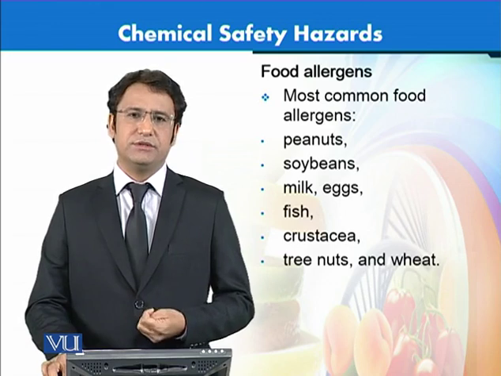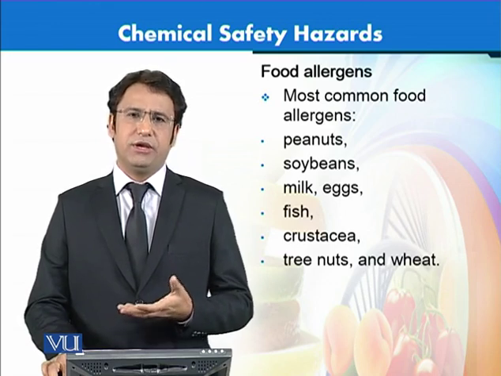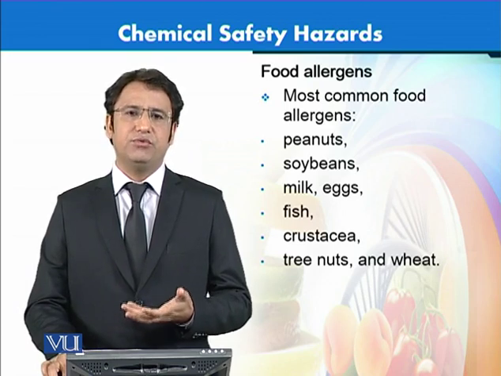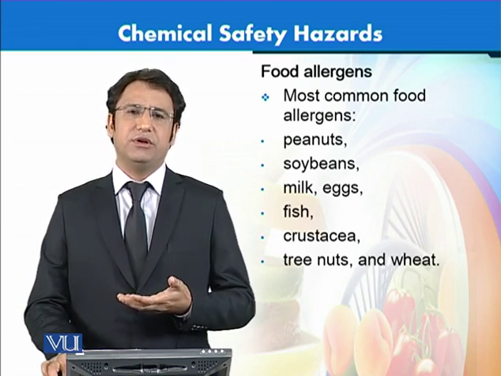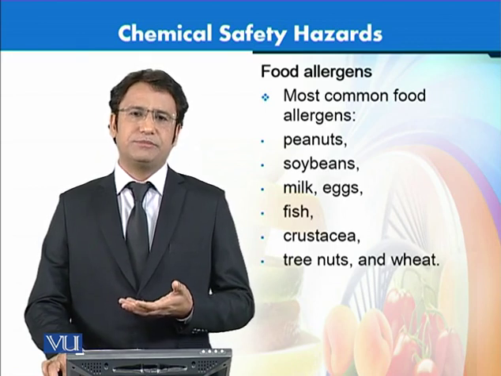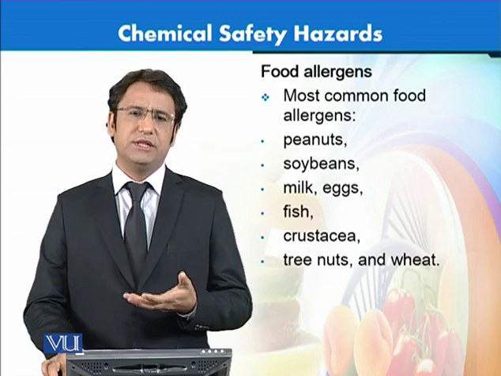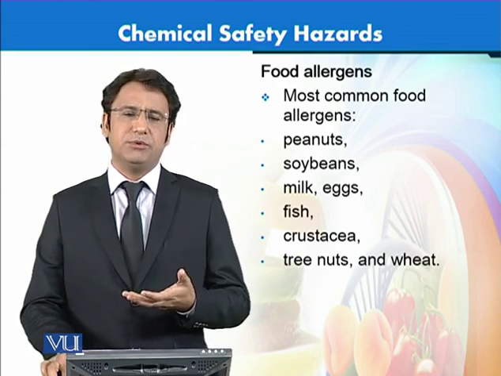So these allergens, because they are chemical in nature, can be classified as chemical food safety hazards. So we covered these different groups of chemical hazards that are found in food, and they have got their own different origins from where they can get into food systems, and then they can create problems when they are consumed.